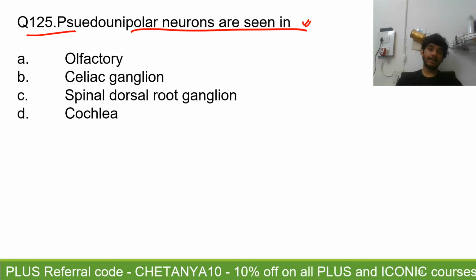Okay. Celiac ganglion. Nope. Very straightforward answer you have here. While you are complicating the answers, olfactory ganglion. Nope. A very straightforward answer, something that you have been studying since class 11th also. Pseudo-unipolar neurons.